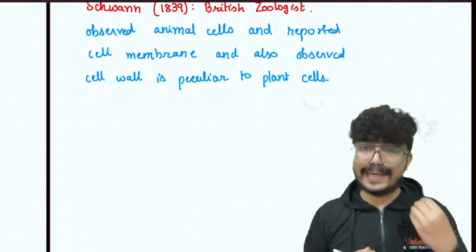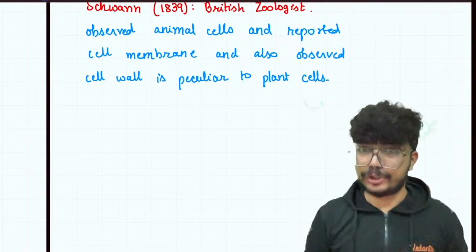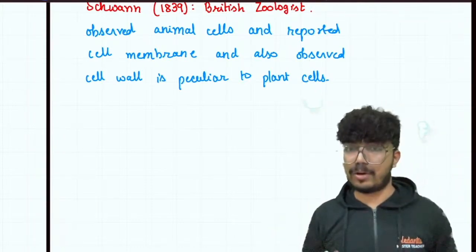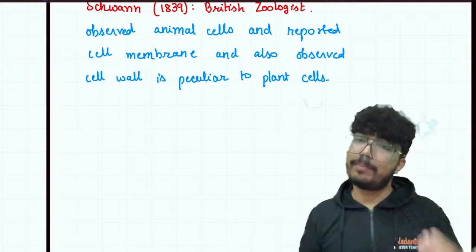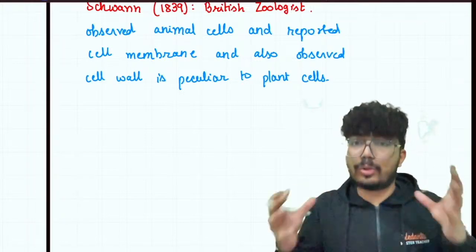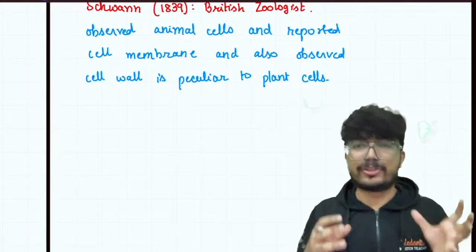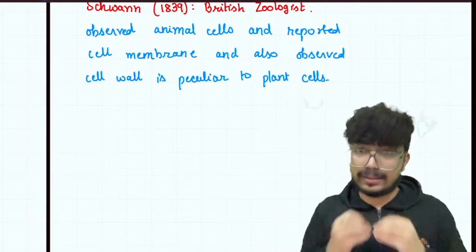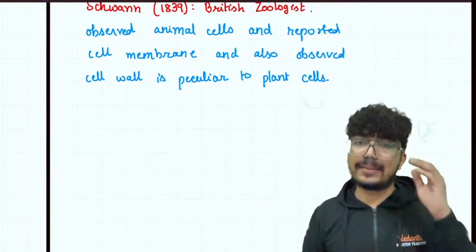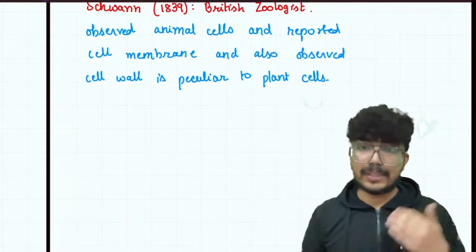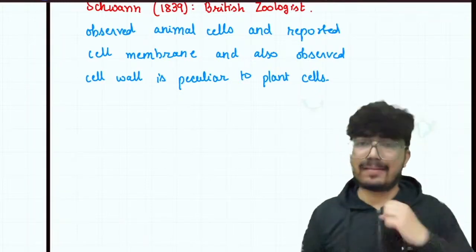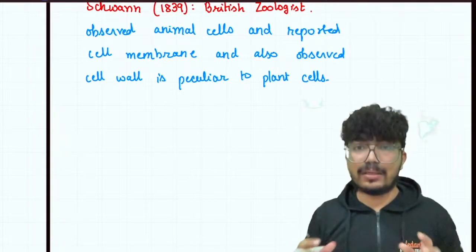So in the year 1855, Rudolf Virchow came up with the finding omnis cellula e cellula, that cells originate from pre-existing cells, right? The statement from Rudolf Virchow wrapped up the whole cell theory. The final cell theory can be formulated as: all living organisms are made up of cells and their byproducts, and these cells originate from pre-existing cells. So this is the final cell theory.